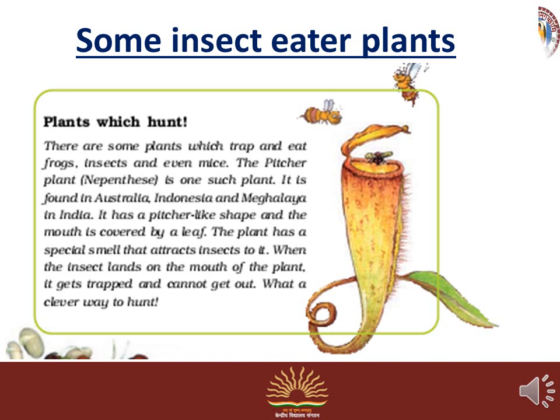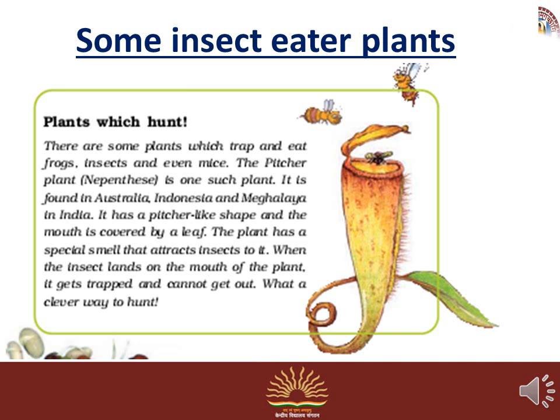There are some plants which trap and eat frogs, insects and even mice. The pitcher plant. Scientific name of pitcher plant is Nepenthes. It is found in Australia, Indonesia and Meghalaya in India.